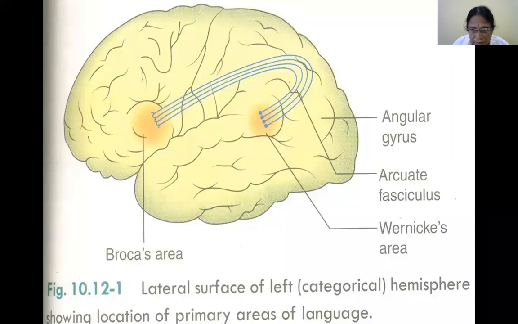See the communication between Wernicke's area and Broca's area through the arcuate fasciculus. Information is conveyed from the occipital cortex to the frontal lobe, inferior to the primary motor cortex, with the help of the arcuate fasciculus. The angular gyrus is in the posterior part of Wernicke's area.